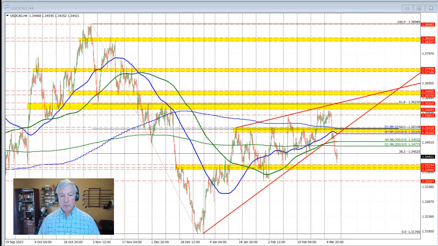This is a Forex Quick Look. I'm going to take a look at the dollar versus Canada. They had their employment statistics come out today as well. Let's review it and see what the technicals are telling us now. So let's get started. First, a review of the employment data.